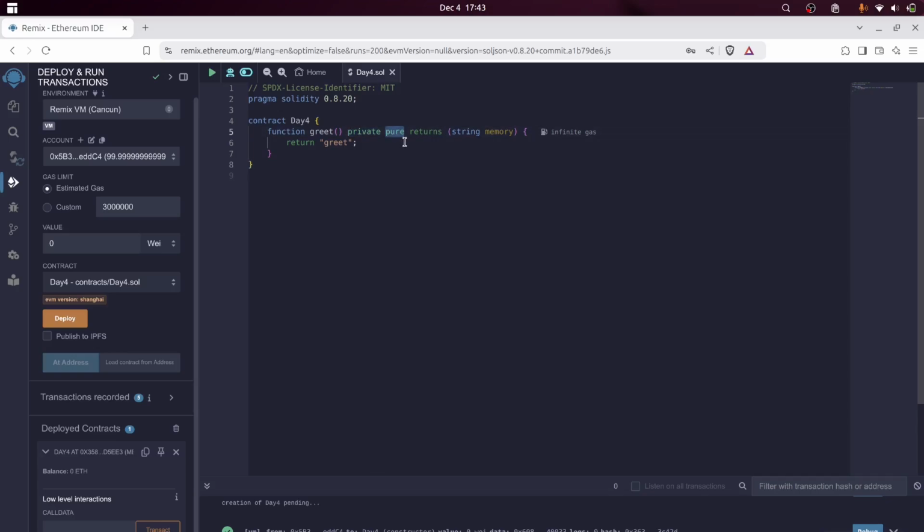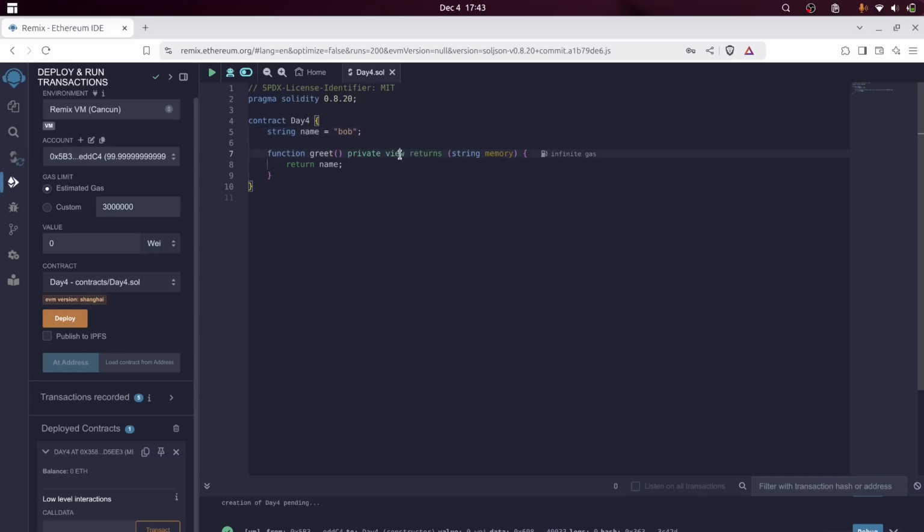Pure basically means that it's a pure function and it does not take any variables from the outside. Let's make a string variable, let's say name equals Bob, and we will return name. Since we have used name here, we can't mark it pure. If we remove pure, we'll have to mark it view. Why view? Because it only views the data, the storage of the contract.